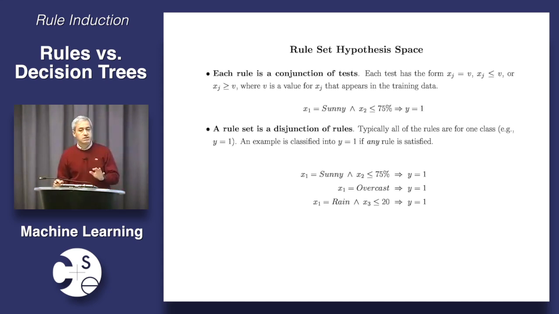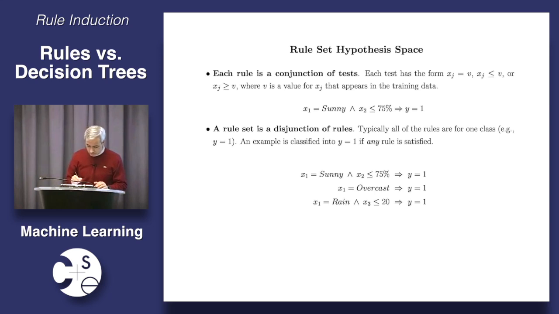Okay? So let us assume for the moment that we're just going to learn a concept, right? So we're just trying to learn something binary. Is this a car that I want to buy or is it not? Does this patient have pneumonia or does she not? A little bit later we'll talk about learning with multiple classes. But when we're learning rules for one class, the simplest thing to do is to just have the model for the whole class be a disjunction of the individual preconditions. So the email is spam if it meets these preconditions or it meets those. Okay. So at the end, what you have is a DNF, a disjunctive normal form, defining the concept.